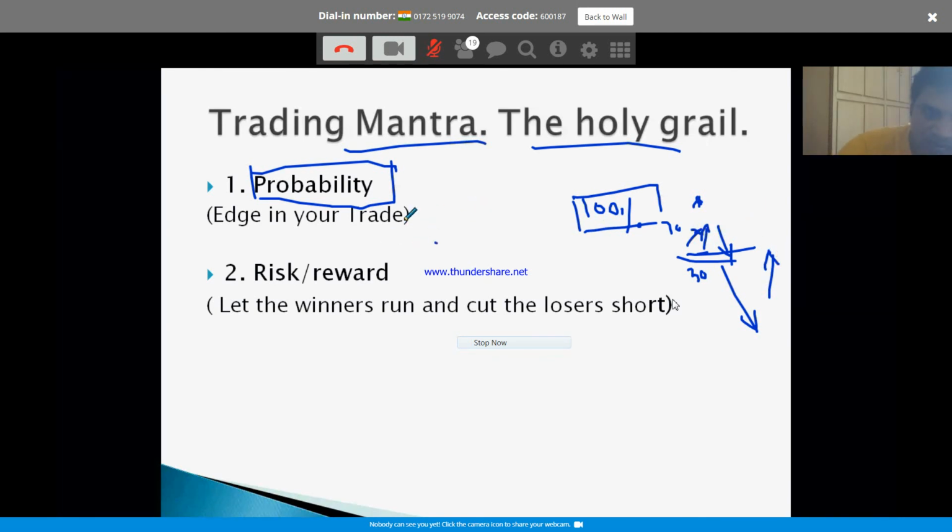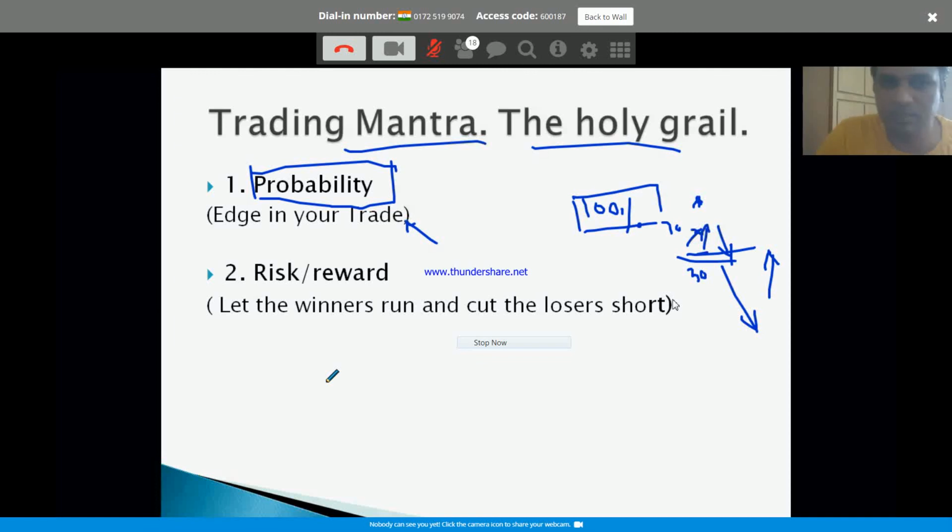Any trade you take should have an edge. No random entry. Any entry should be based on certain logic. There should be a reason why you are taking an entry there. That is your edge. See, anybody can buy anywhere, anybody can sell anywhere, right? But the location you are entering should give you a certain edge. The edge will increase your probability. The probability will be 70%, 75%, 80%. You have a certain edge that it can be a winner. This is one thing.